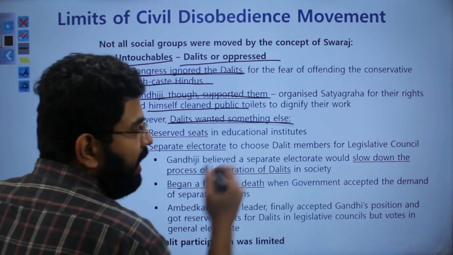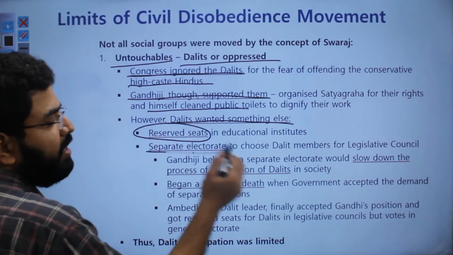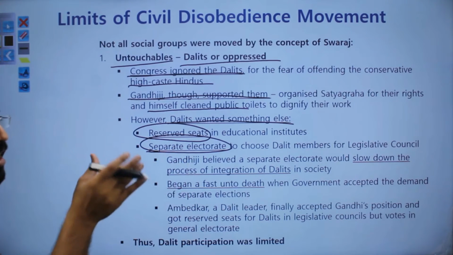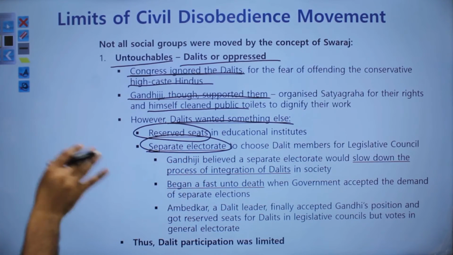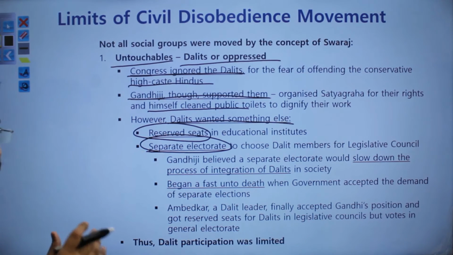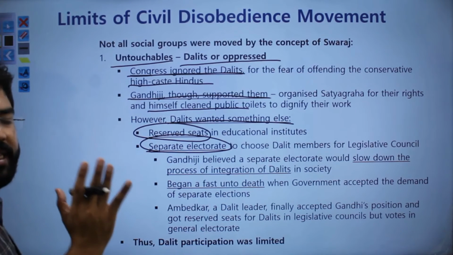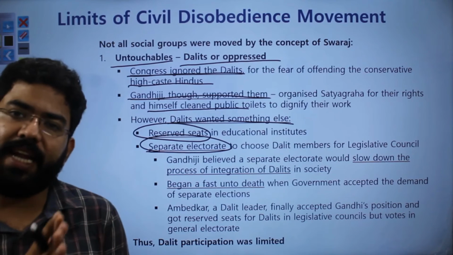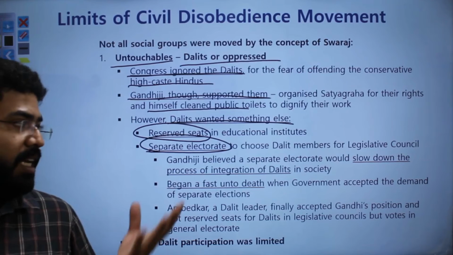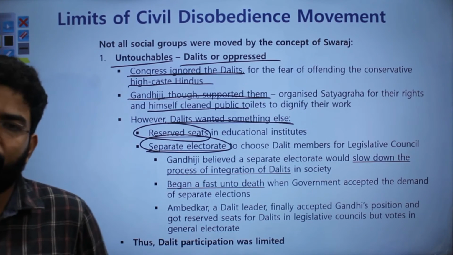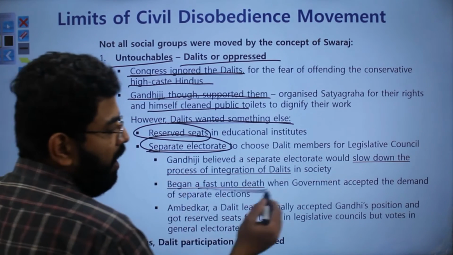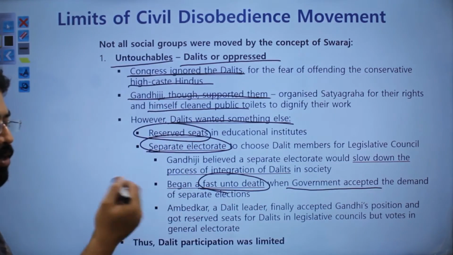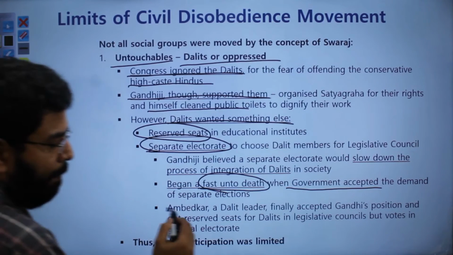They wanted something else. They wanted reservations, they wanted separate electorate. In fact, this demand for separate electorate is the reason why they actually got this demand approved. But Gandhi was against this separate electorate, because he said, if you want to integrate the untouchables and the Dalits, you have to ensure that there are no separate electorates. They should vote only in the general category. So Gandhi was against this separate electorate. So when the government accepted the demand, Gandhi went on a fast unto death,